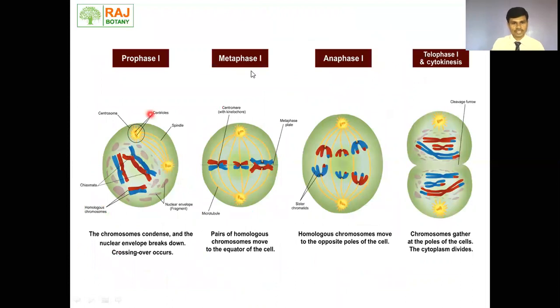Before that, we will summarize meiosis first. What happens exactly in prophase first? In prophase first, the chromosomes condense and the nuclear envelope breaks down. Crossing over occurs, which we have discussed in detail. In metaphase, chromosomes are arranged on the equatorial plate or metaphasic plate. In anaphase first, chromosomes are not broken. Chromosomes move toward the opposite poles. Due to aster formation, homologous chromosomes move to the opposite poles of the cell. During telophase and cytokinesis first, chromosomes gather at the poles of the cells and the cytoplasm gets divided. So this is the case of meiosis first.